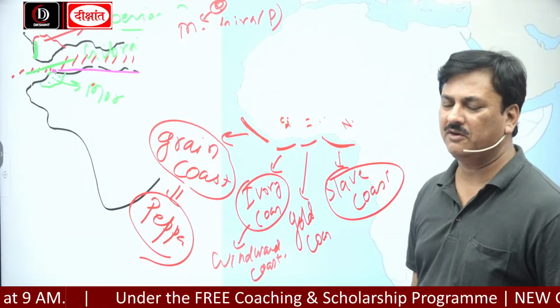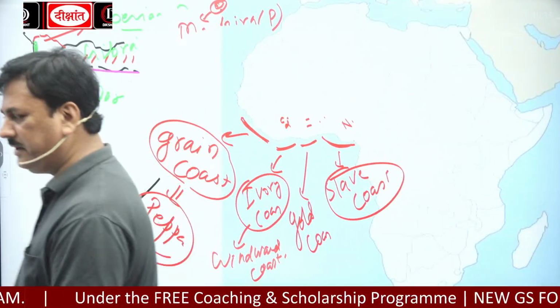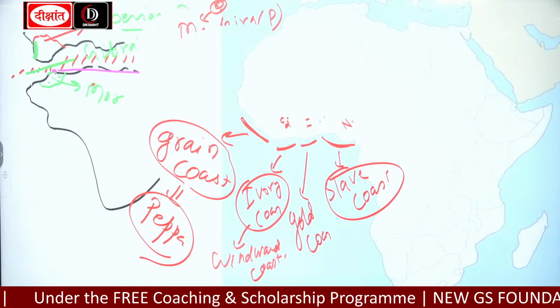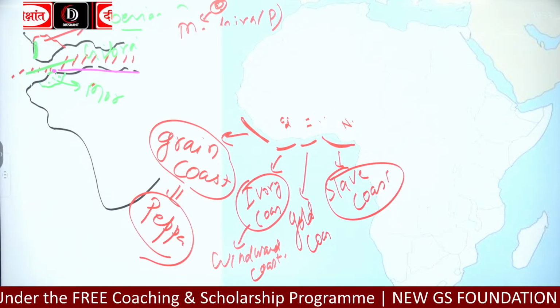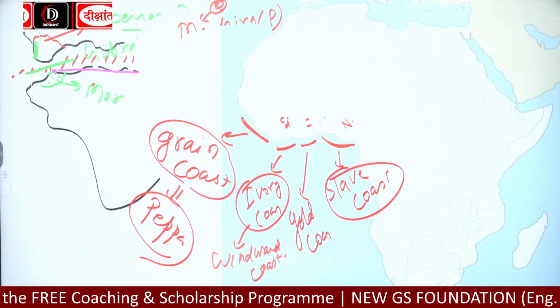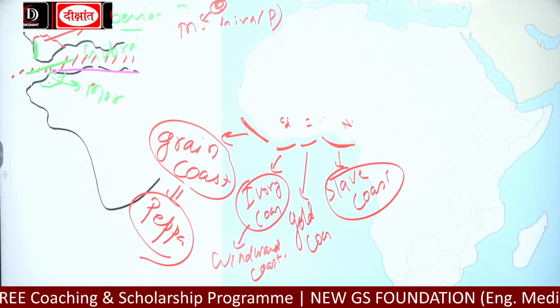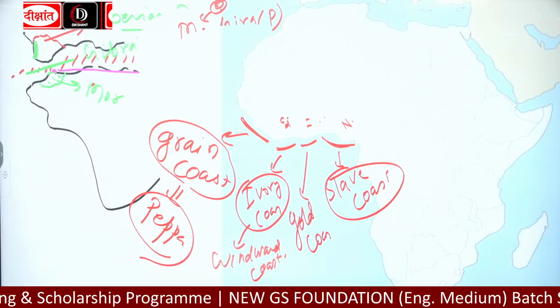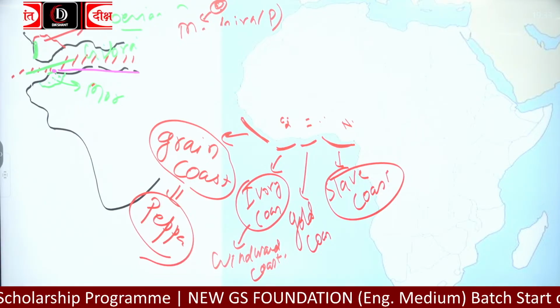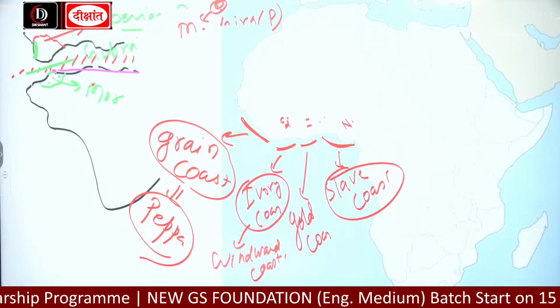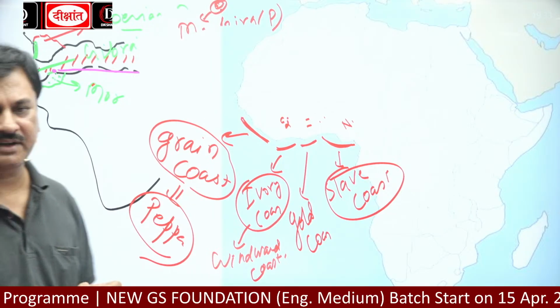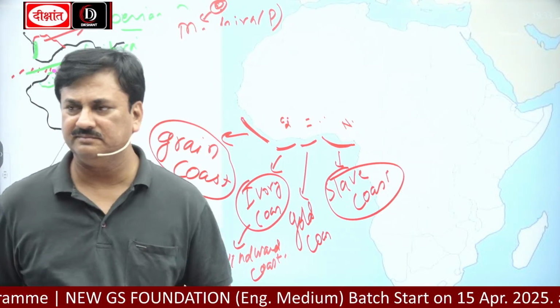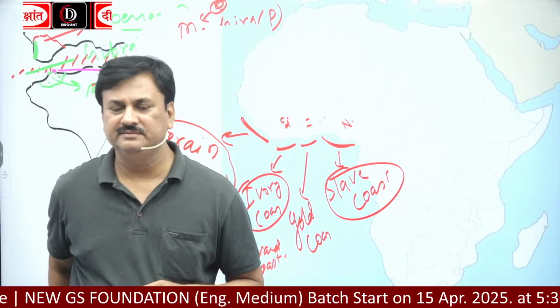Because during the time of European colonies, a large number of slaves were forcefully transported from these ports. Okay? So this is all about Africa. Thank you.